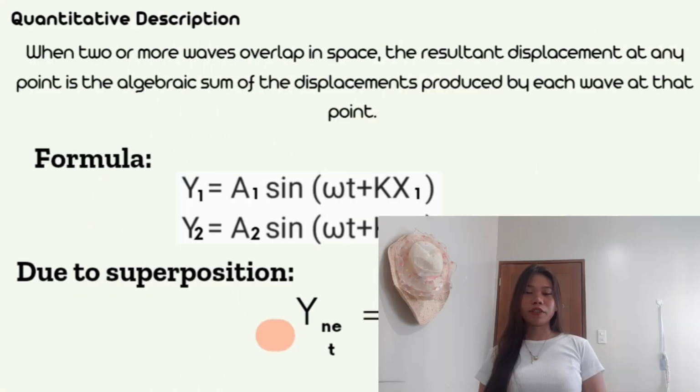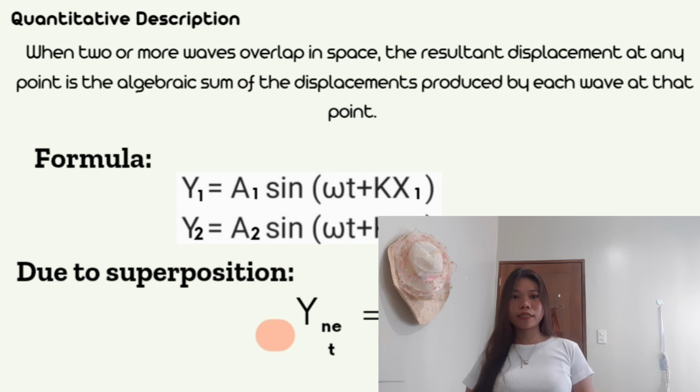In quantitative description, superposition of waves is when two or more waves overlap in space. The resultant displacement at any point is the algebraic sum of the displacement produced by each wave at that point.